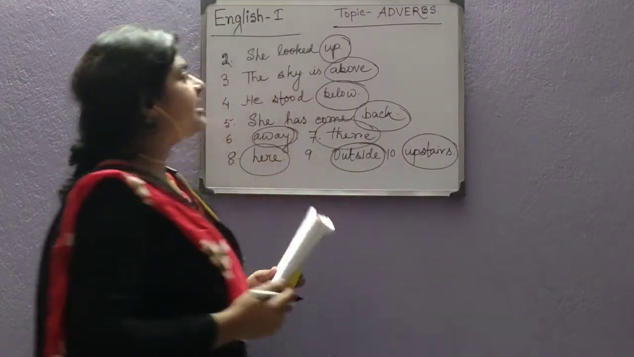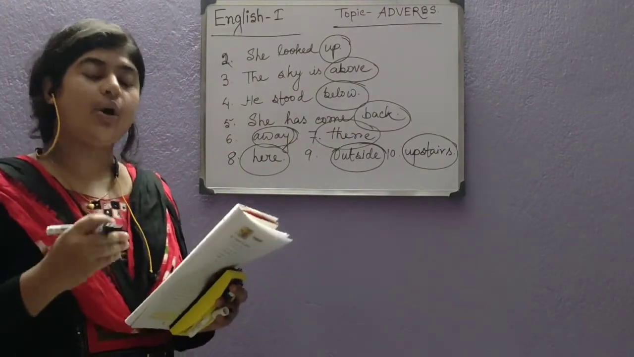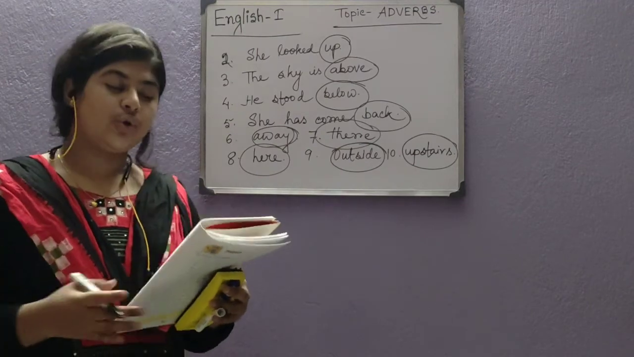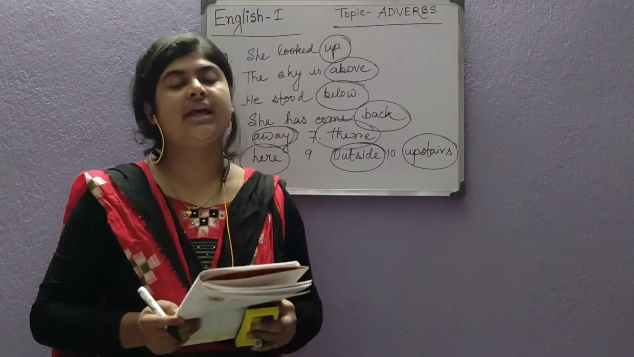So these are the words which are showing us when or where the action is done. Okay students? So today up to this, we will do from exercise 4 in our next English 1 class.